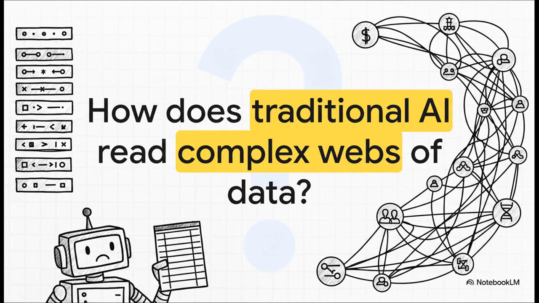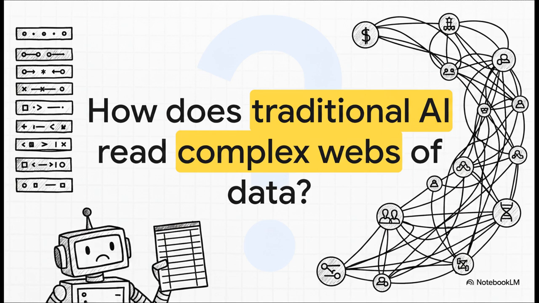So think about the massive hurdle we faced in computer science for decades. Traditional AI was basically built to process flat lists of data. Imagine trying to capture the whole human experience in a spreadsheet, where every single row is completely isolated from the next one. Sure, you can list a person's age, their income, where they live, but a spreadsheet totally fails to capture who they're friends with or who influences what they buy or who they borrow money from. Our world is a web, right? But older AI could really only see isolated rows.